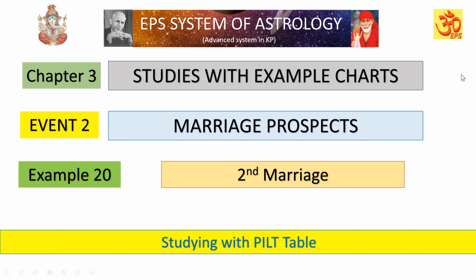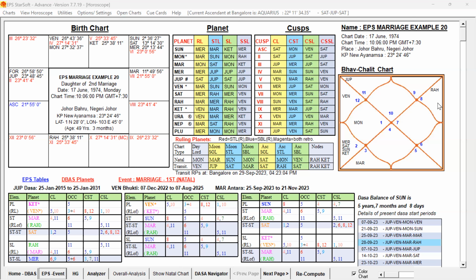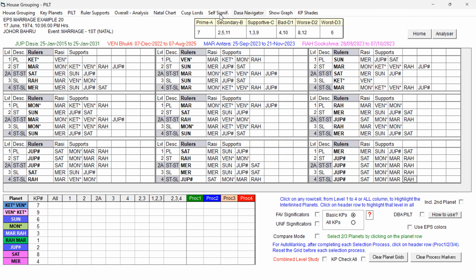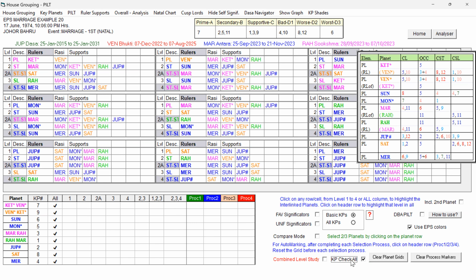Now let us examine the birth chart for the first marriage and then the second marriage. This is the birth chart of the lady who got married, and after 25 years of her marriage she separated and did the second marriage also. Let me open the self-significators. Let me use EPS colors and KP check all.